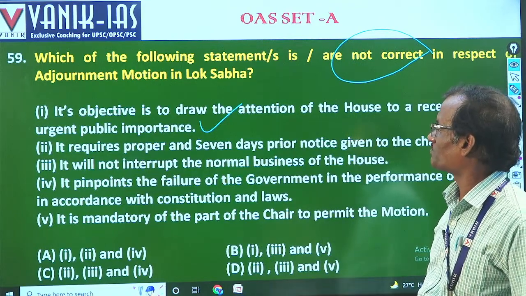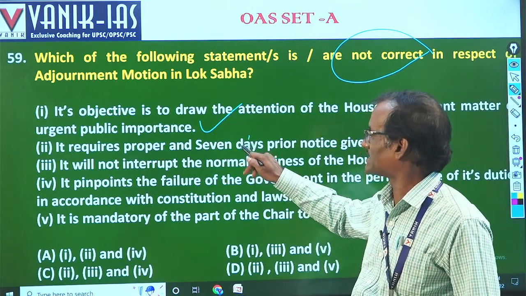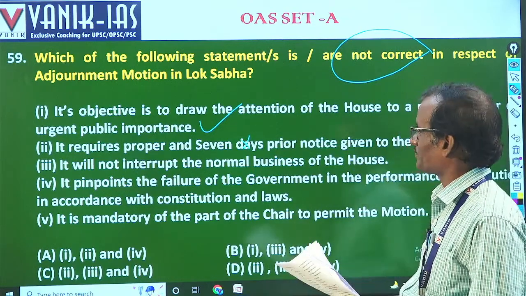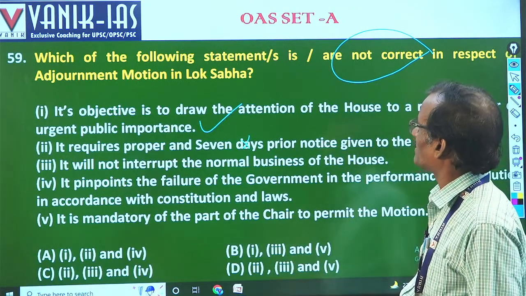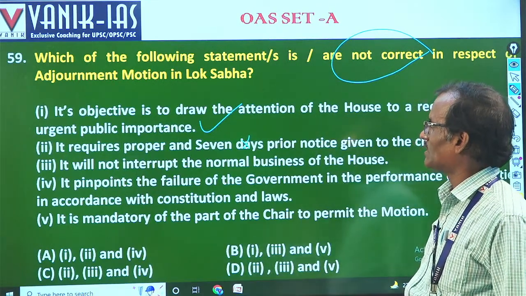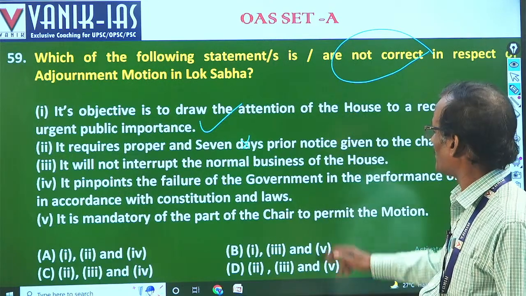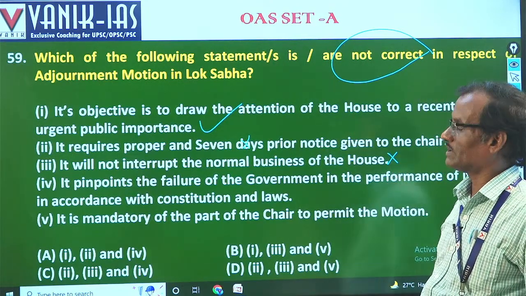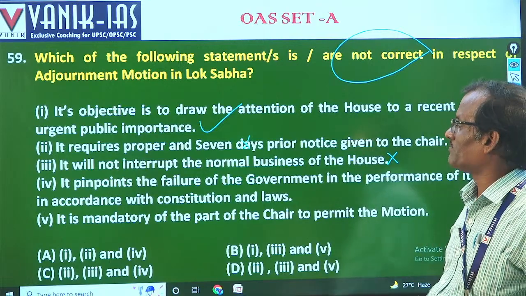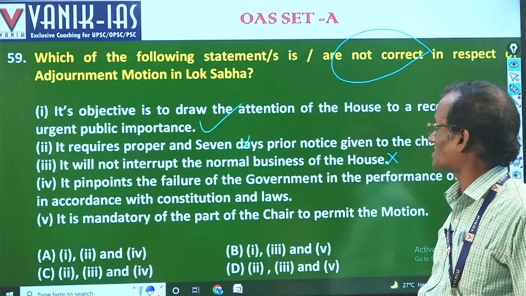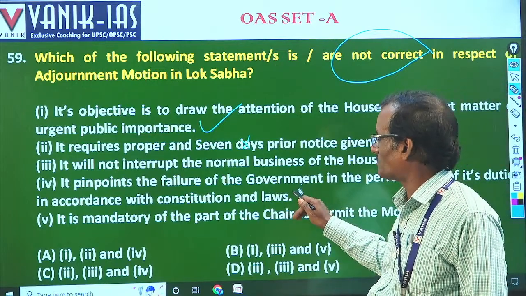It requires proper paper and 7 days. There is no mention about that. Which of the following is not correct? So we have done: it will interrupt the normal business of the House. It pinpoints the failure of the government in the performance of its duties in accordance with the constitution and law. That is not the objective.